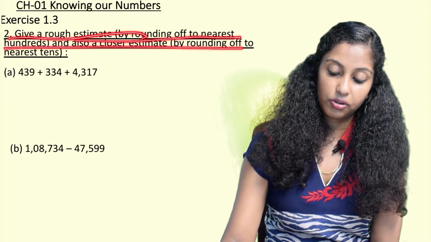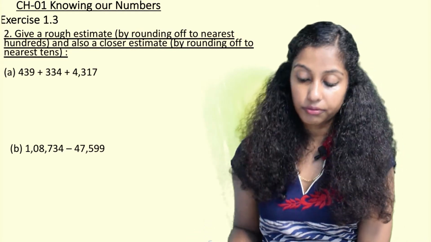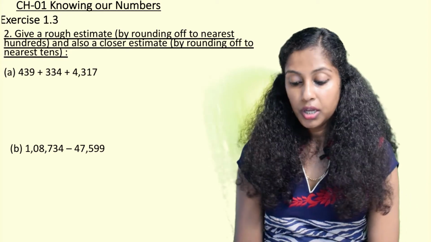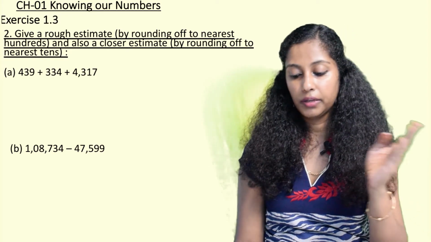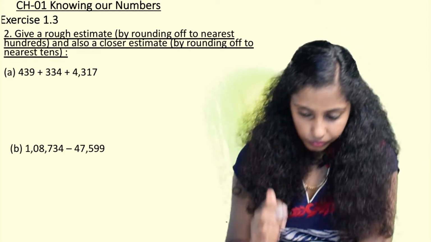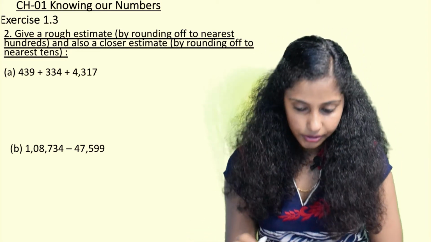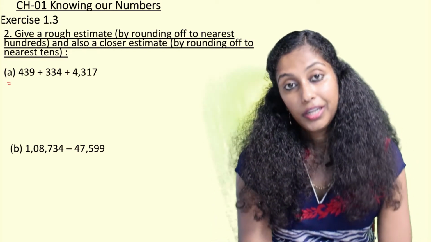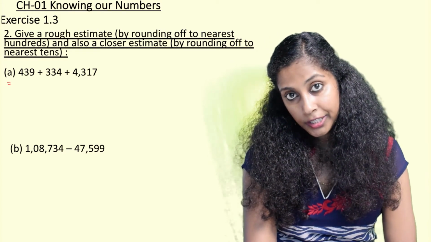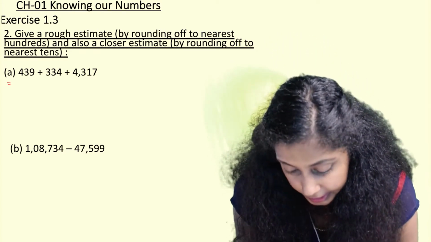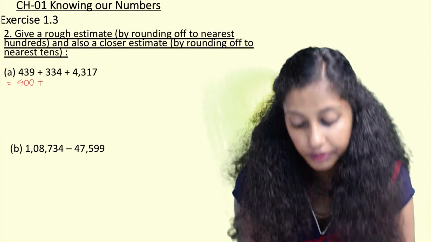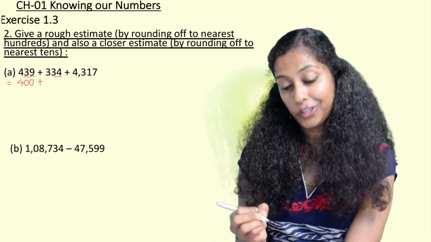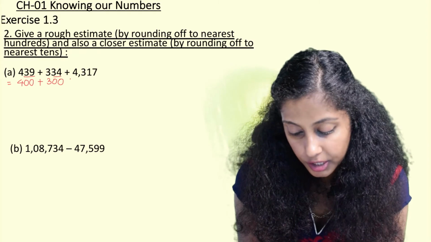Now we proceed further with the second part, where they ask us to give a rough estimate by rounding off to the nearest hundreds, and also a closer estimate by rounding off to the nearest tens. So here in one sum we are supposed to do two sums. We have to round off to hundreds also, and even to the nearest tens. First we'll round off to the nearest hundreds. So now when we do it to the nearest hundreds, here 39 is in the range of 1 to 49, and hence it will be rounded off to the nearest hundreds as 400. 34, when we see this 34, it is again in the range of 1 to 49. Again 300 will be rounded off as 300.